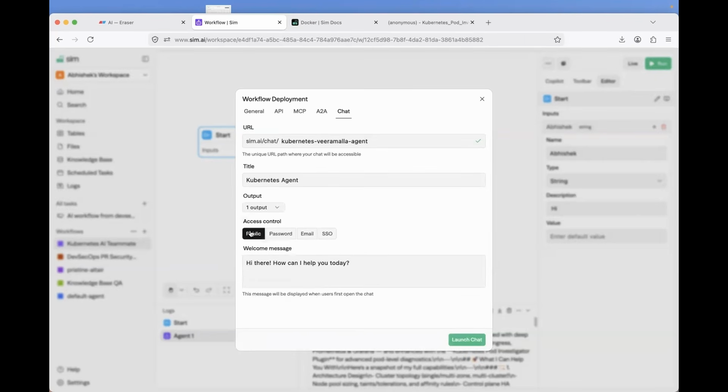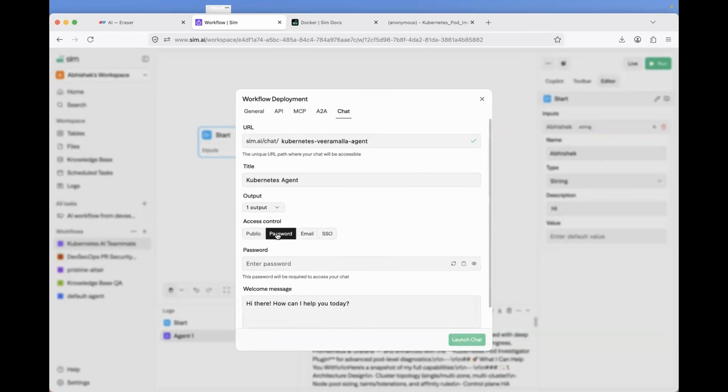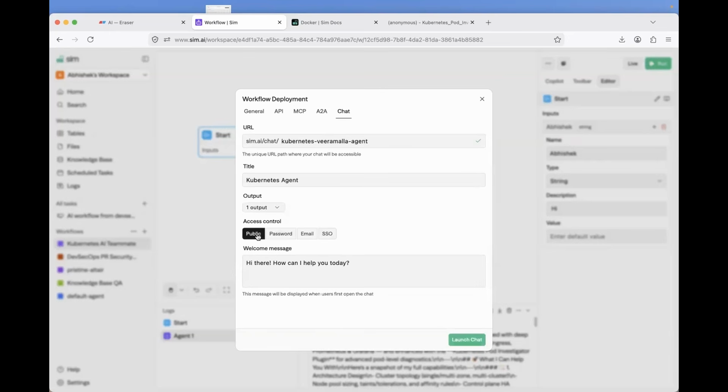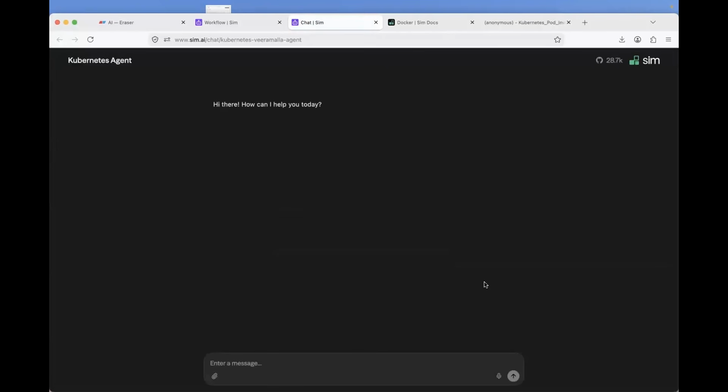I want to make it public within your organization. You can control the access using password. You can control access using email and even SSO. So again, there are a lot of security options. This is the entry message, the first message. Click on the launch chat. Perfect. In 10 minutes, you have your AI DevOps teammate ready.